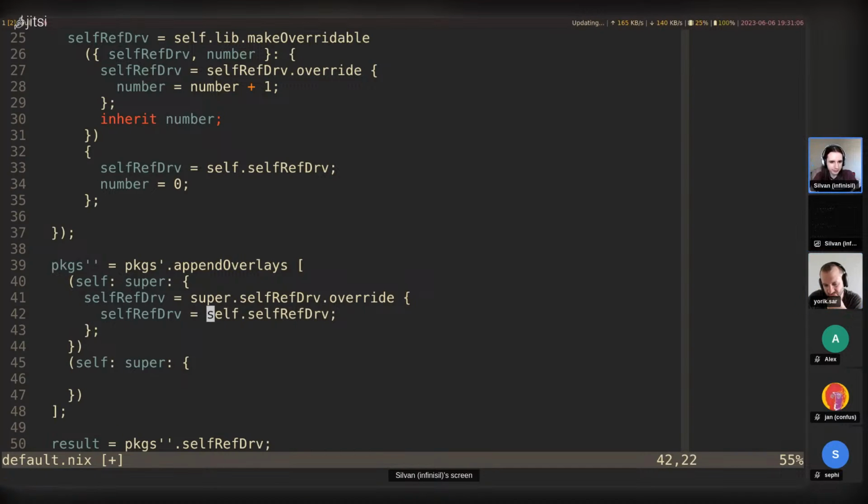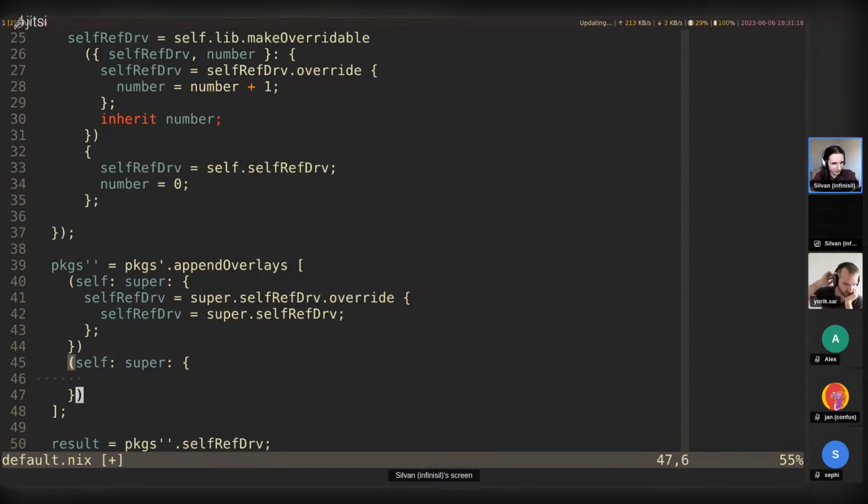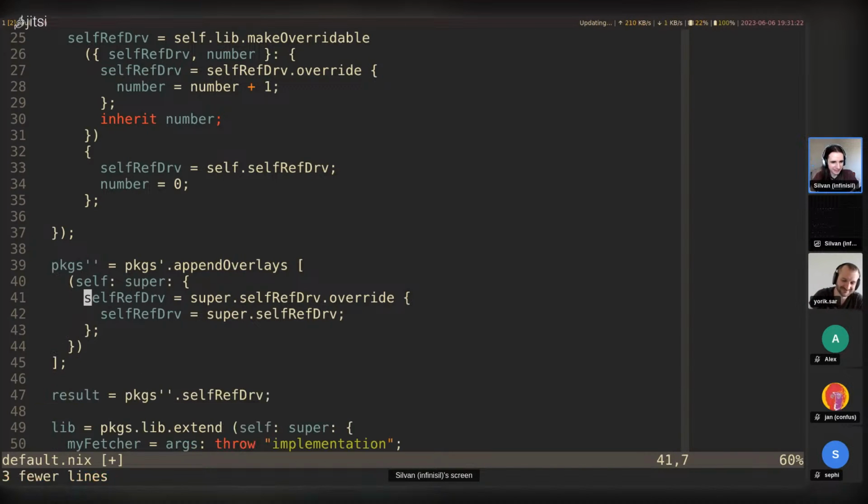Yes, exactly. So, right, if we use super.self-ref_drv here, it would always refer to the original one defined up here. Anyways, this is so in the weeds here. This is too much self-referential and self and super here.